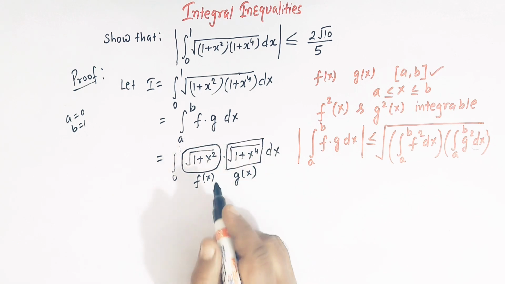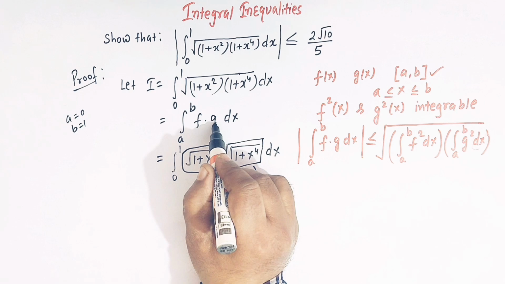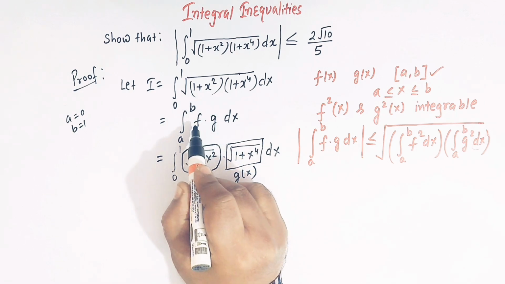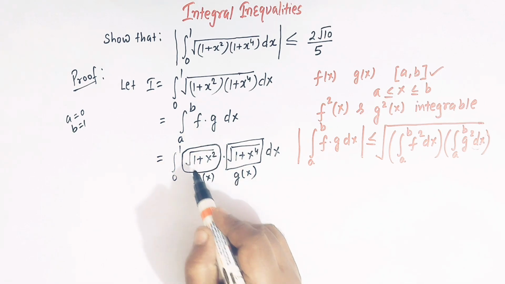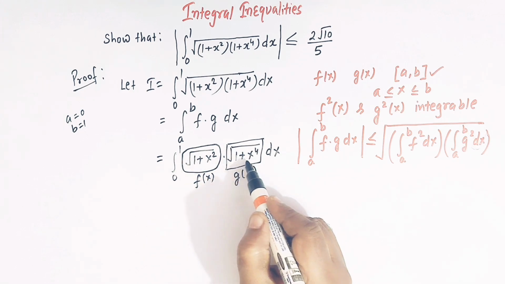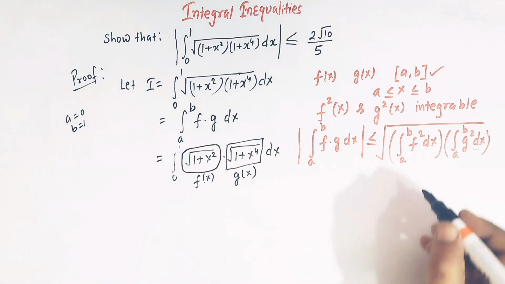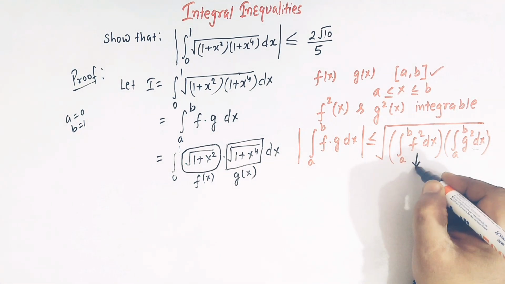So now we have an integral a to b of f times g, that is the product of f and g. So f is square root of 1 plus x square, and g is the square root of 1 plus x raised to 4. So now let us calculate this integral.